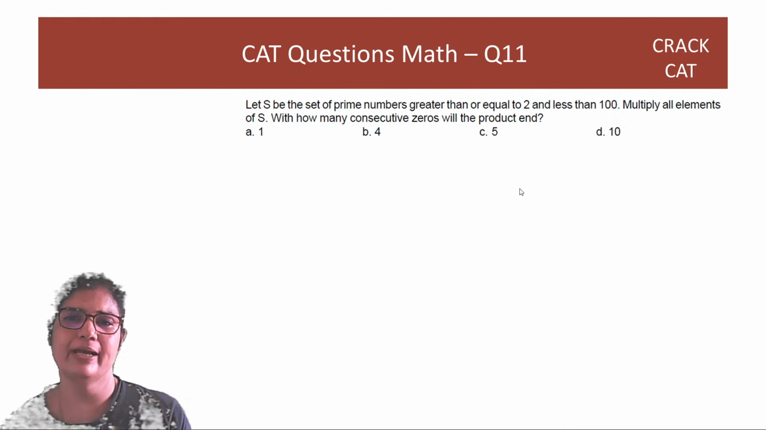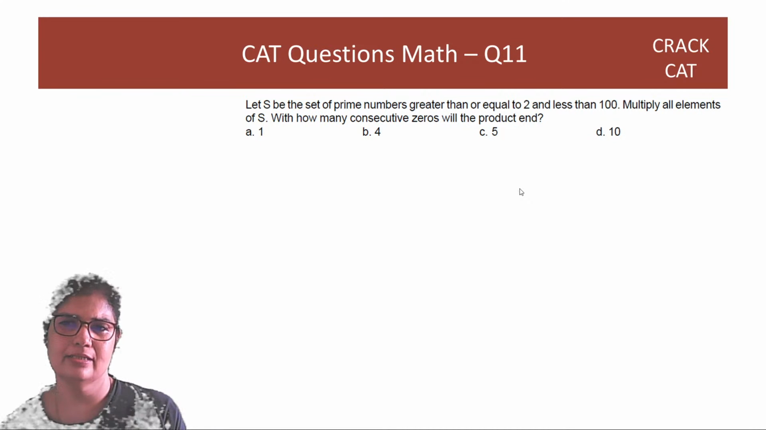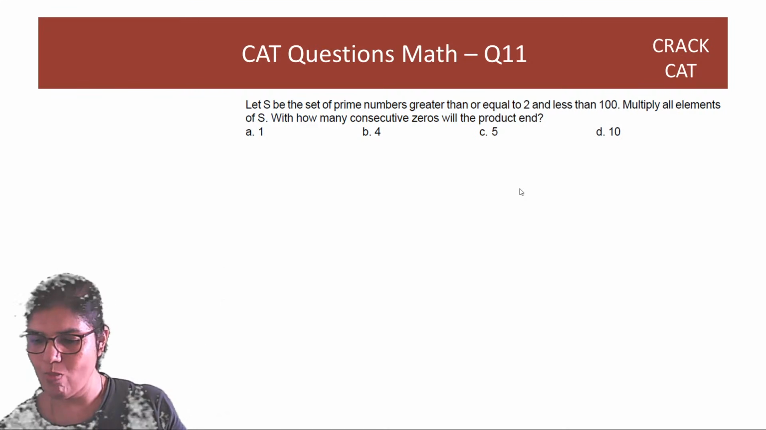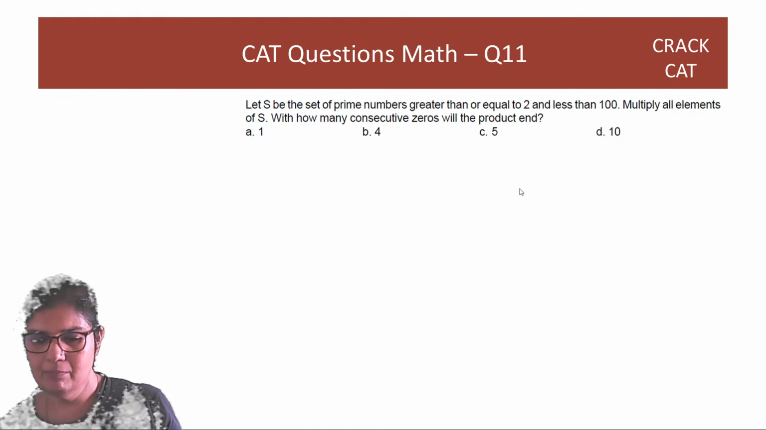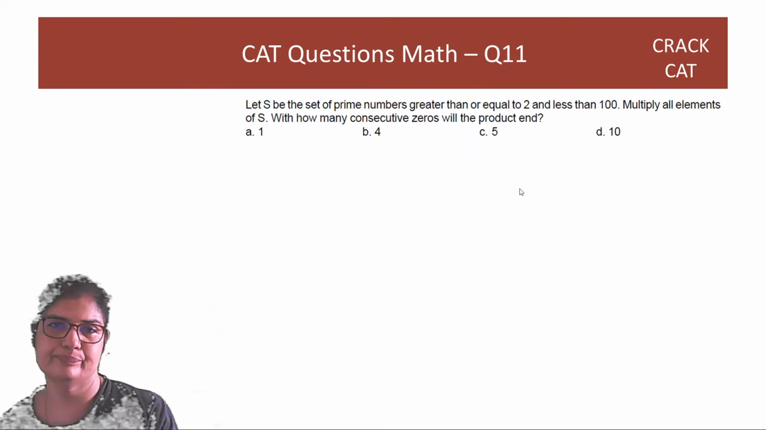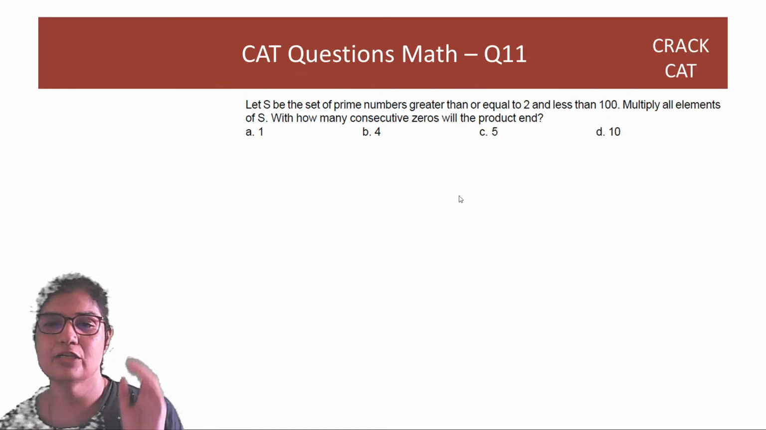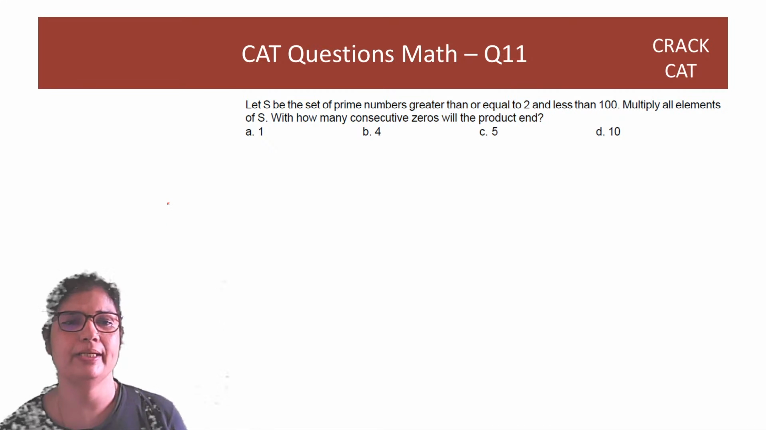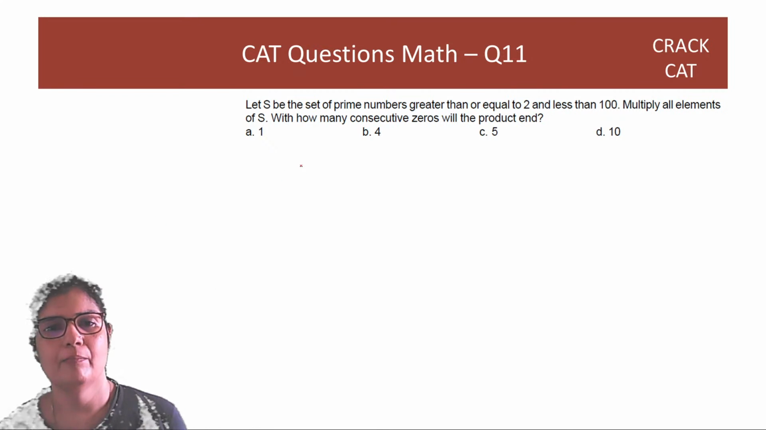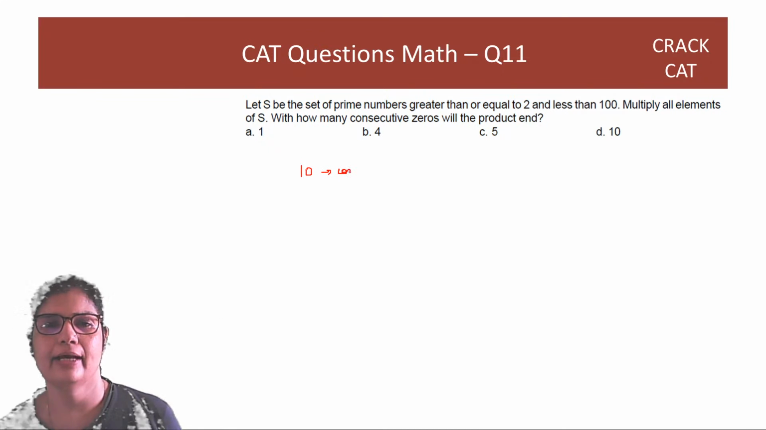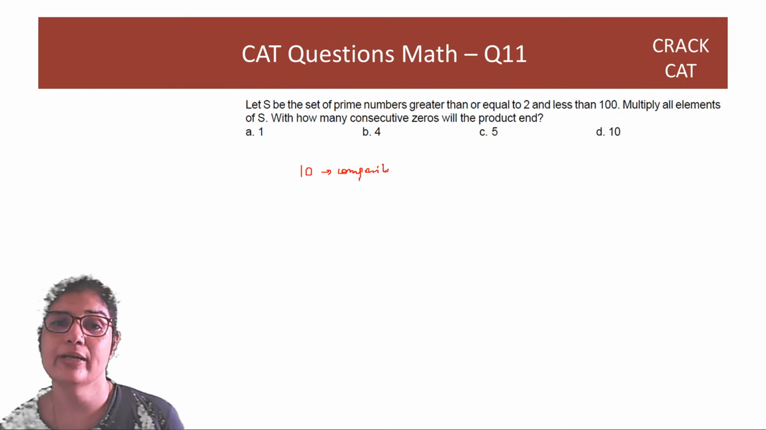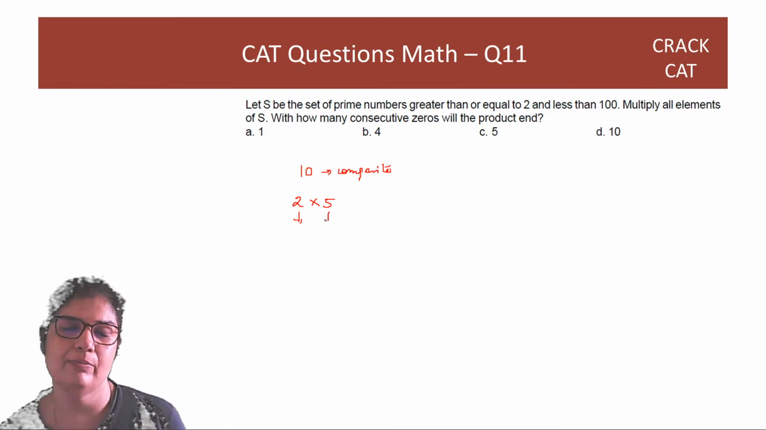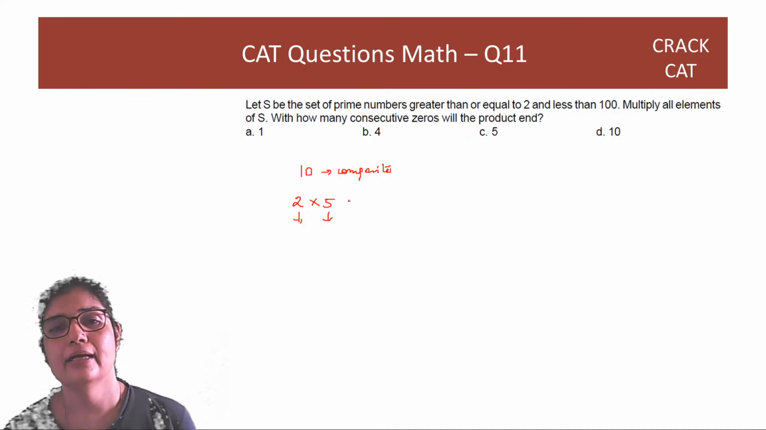Let S be the set of prime numbers greater than or equal to 2 and less than 100. Multiply all elements of S. How many consecutive zeros will the product end in? To get a 0, guys, what do we need? We need a 10. But 10 is composite. So 10 will not come. Another way to get a 0 is to get 2 and 5. 2 is also prime, 5 is also prime. So these will come. How many times will they come?